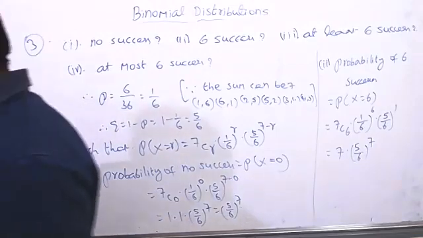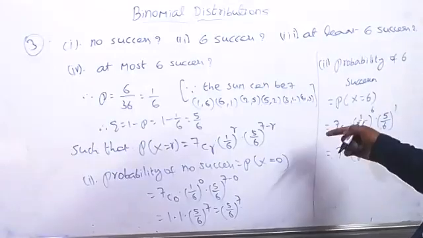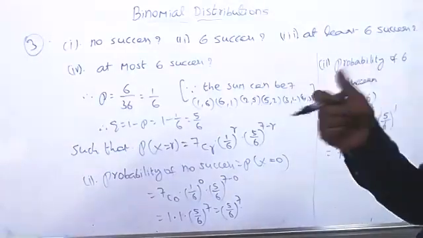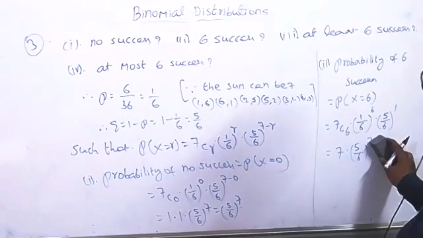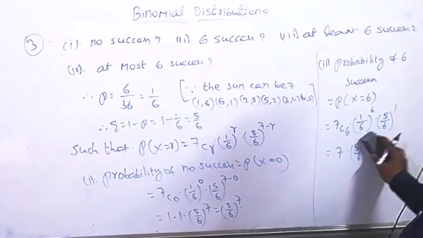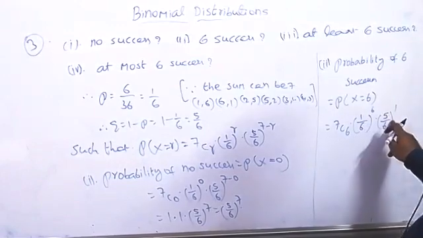Is it correct or are there any changes here now? 7c6, 7 into that all 6 numbers you can take. Or else if you are getting confused, this is 1 by 6 and the 5 by 6 only, to be different.